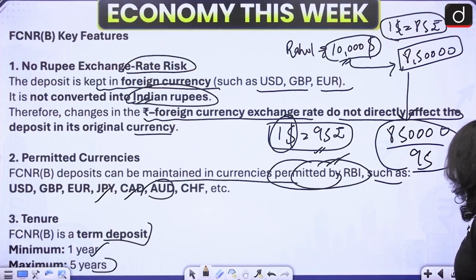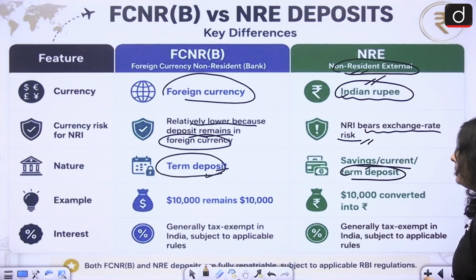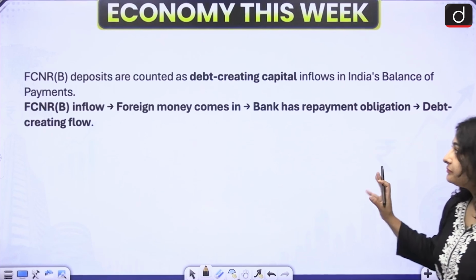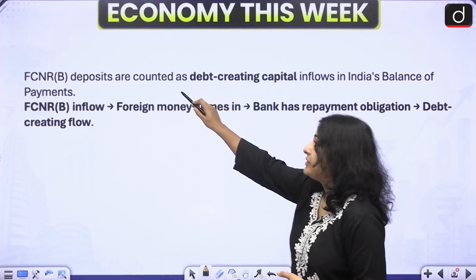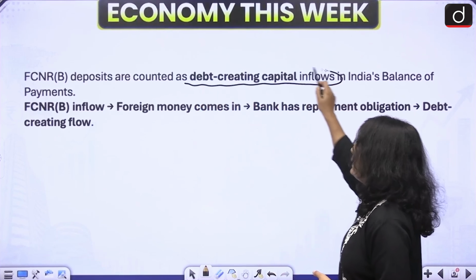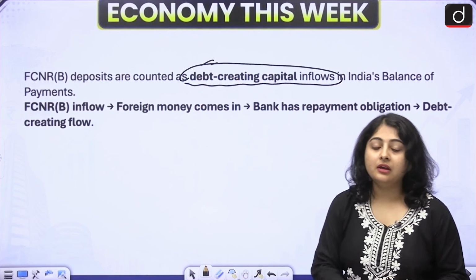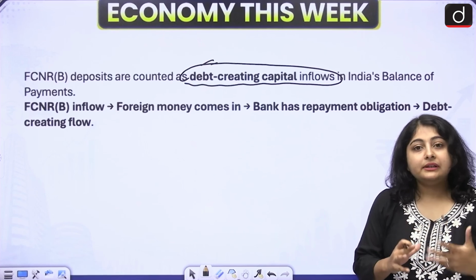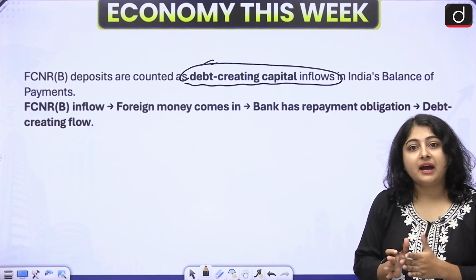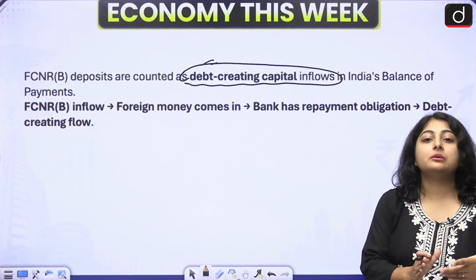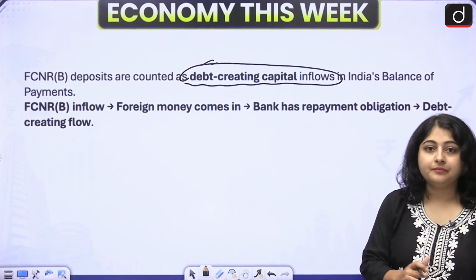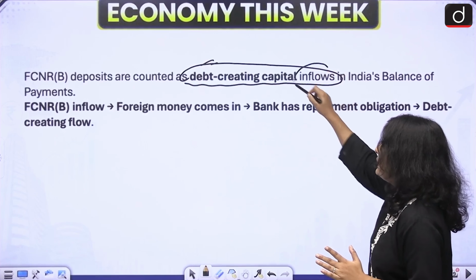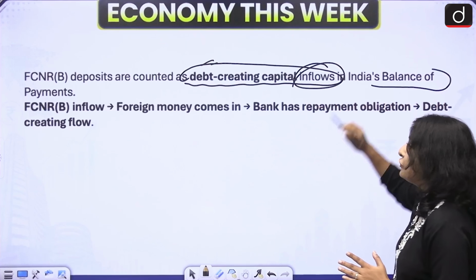We have to discuss the core concept, that is FCNRB. FCNRB deposits are counted as a debt creating capital inflow. Now, why am I saying that they are a debt creating capital inflow? Because somewhere the debt is being created, right? Indian banks are obligated to repay that principal amount to the NRIs. So it is an inflow in India's balance of payment.